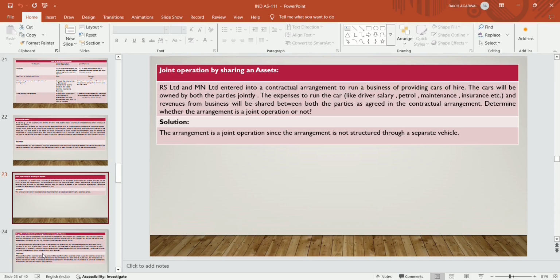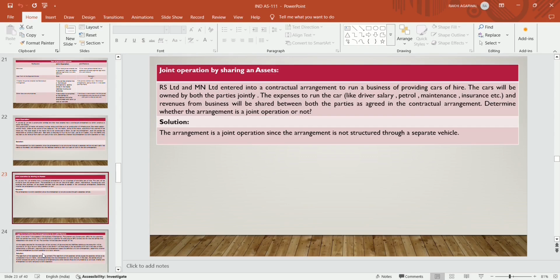In this case, what happened? RS Limited and MN Limited entered into a contractual arrangement to run a business of providing cars for hire. So they did not create a separate legal entity in order to run the business. They made only a contractual arrangement to run a business of providing cars. The cars will be owned by both the parties jointly, so unanimous consent is required. Whatever the expenses and revenues are, it should be mentioned in the contract what the share of RS Limited is and what the share of MN Limited is.